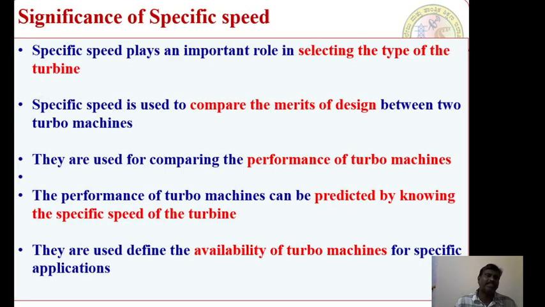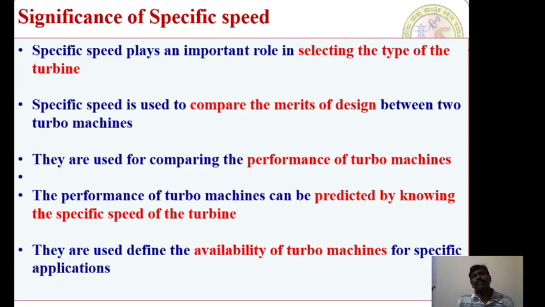Now, the significance of specific speed. I said in the beginning of the concept that for selection of the turbine it is very important. Specific speed plays an important role in selecting the type of turbine we need for a particular condition. Second, specific speed is used to compare the merits of design between two turbo machines.